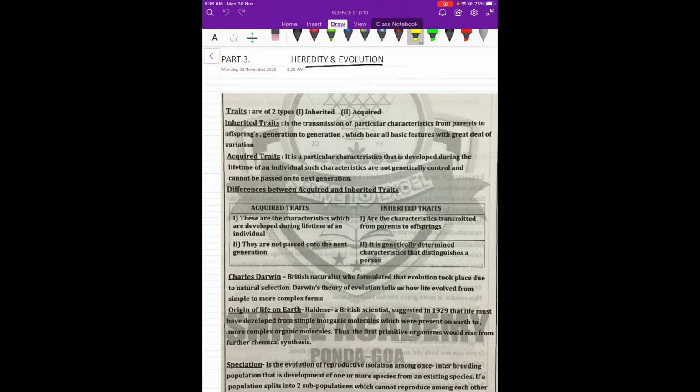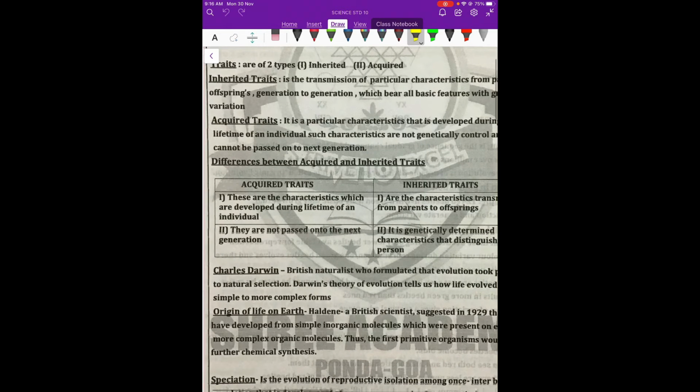Then there is something called acquired traits. Acquired traits means these are the traits which are not passed on from generation to generation, but they are acquired during the lifetime, and once that individual dies, the trait also dies with him. It is not transmitted to the next generation because it has nothing to do with genes. So we can see what the basic differences are between acquired traits and inherited traits.